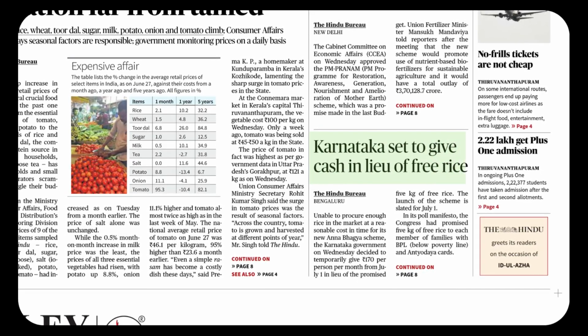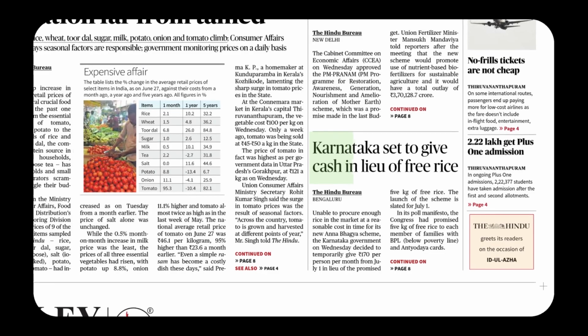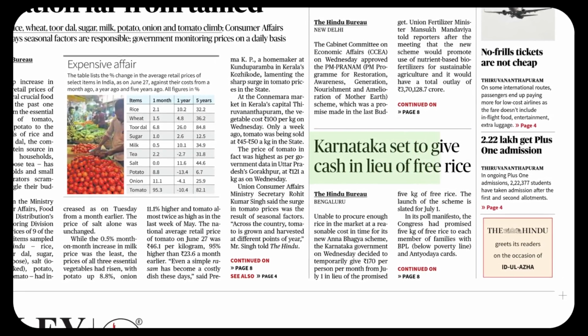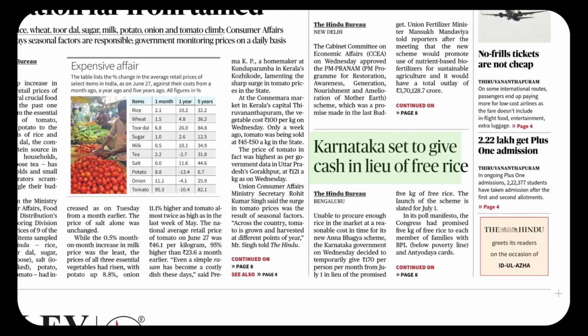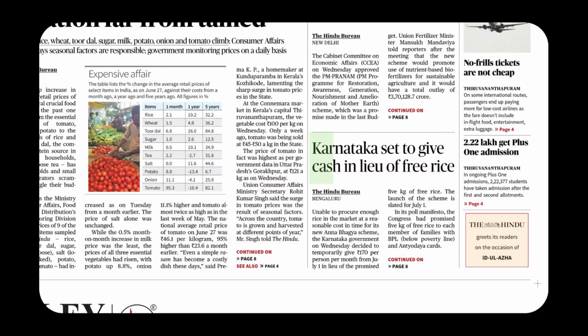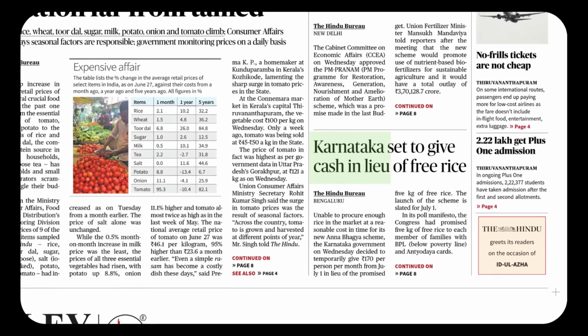You have a verb in its infinitive form, to give. Give, gave, given. It is a beautiful verb. To give shows the purpose. To give cash. Cash for what? That is how we get another beautiful phrase, in lieu. Lieu, in lieu of something. Lieu means instead of. He worked on Sunday and took Monday off in lieu. So Karnataka is set to give cash in lieu of free rice.